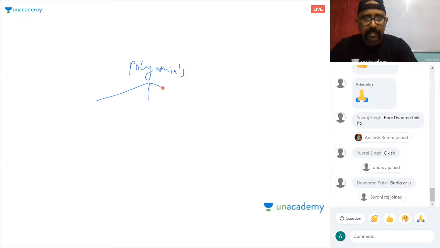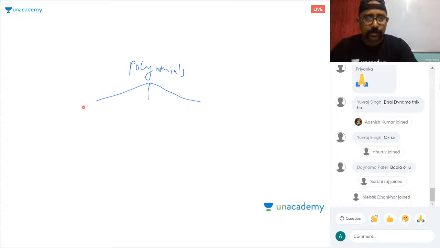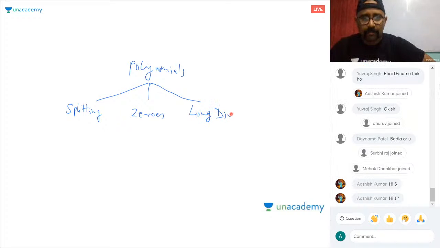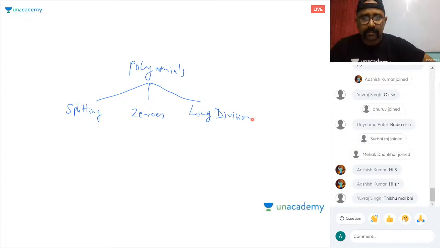in chapter 2 of class 10, you need three things. You need splitting the middle terms. You need factorization, splitting. You need zeros of the polynomial, zeros and its coefficient. And the last thing is long division. In my previous special classes, I had three special classes before that. In the first special class, I did the splitting. You can see my video there, splitting the middle term, which is very important.